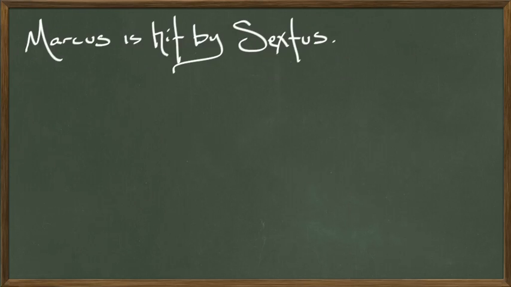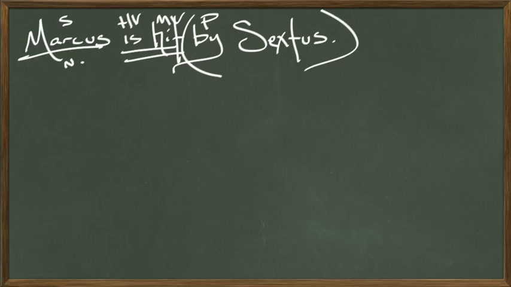We'll come back to the Latin in just a minute. First of all, the answer in English, then we'll parse it, diagram it, and then head back over and translate it. Marcus, the subject of the sentence, nominative case, is hit. Is hit is a verb phrase. Hit is the main verb. Is a helping verb. By is a preposition. Who's doing it? Who's smacking down Marcus? Well, it's this kid named Sextus, another character in the story. They both go to school together. Marcus is hit by Sextus.